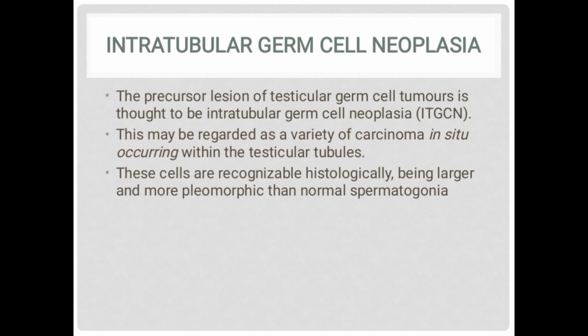Intratubular germ cell neoplasia is thought to be the precursor lesion of testicular germ cell tumor. This may be regarded as a variety of carcinoma in situ, that means occurring within the testicular tubules, not invading the other structures in the scrotum, just inside the testicular tubules, not even invading the stroma. These cells are recognizable histologically, being larger and more polymorphic. They are different types of cells than normal spermatogonia.